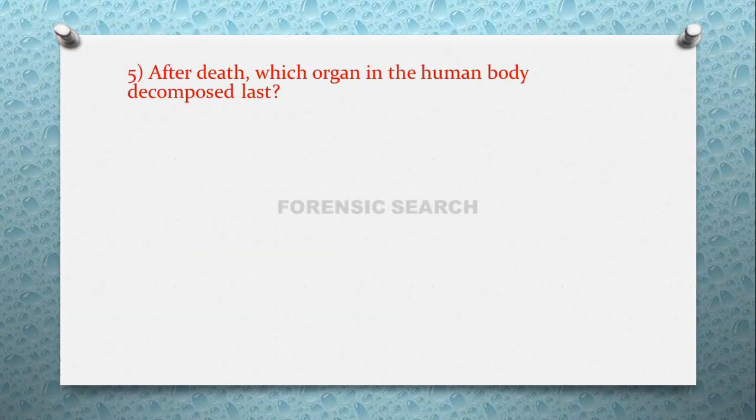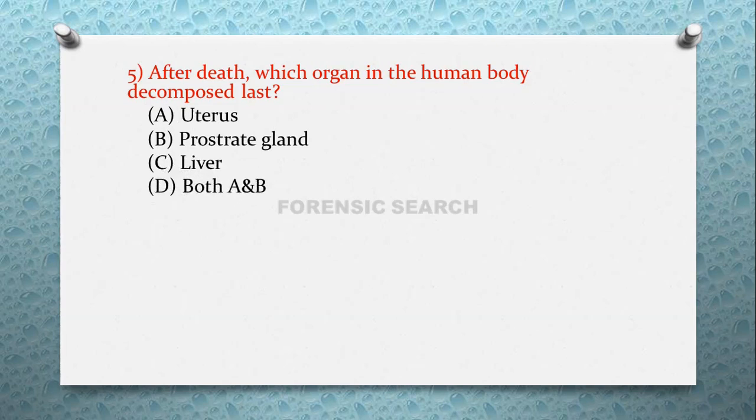Then the next question is: after death, which organ in the human body decomposes last? Option A uterus, option B prostate gland, option C liver, and option D both A and B. The correct answer of this question is option D, that is both A and B. That means uterus and prostate gland in the human body decompose last after death.